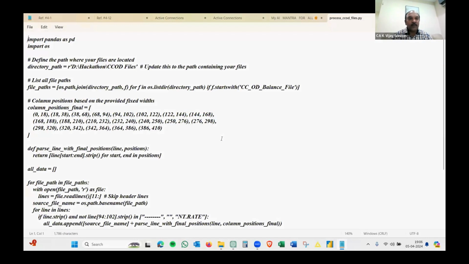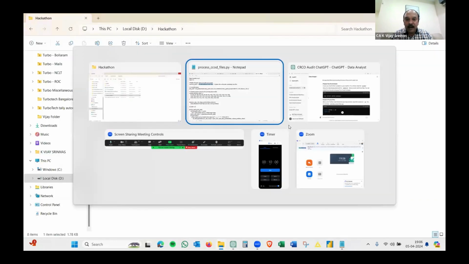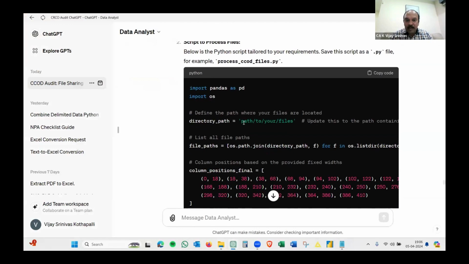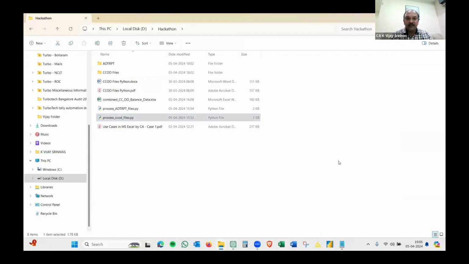You just copy paste the code wherein you mention the path where your multiple files are. You don't need to do any other thing. Rest of all, I'll handle. So I said, okay, fine, I'll just change the path. If you see the code, it says your path. And this is where I've changed the path to where I have my files. I don't need to bother about the rest of the things.